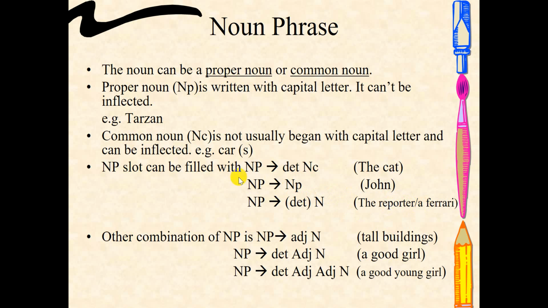Another combination is by using an adjective. Using an adjective, you can place the adjective before the noun, between the determiner and the noun. Okay, so it becomes like this. If it is adjective and noun, it becomes like tall buildings. Determiner, adjective, and noun, it becomes a good girl. Or you may have more than one adjective. Determiner, adjective, adjective, noun: a good young girl.